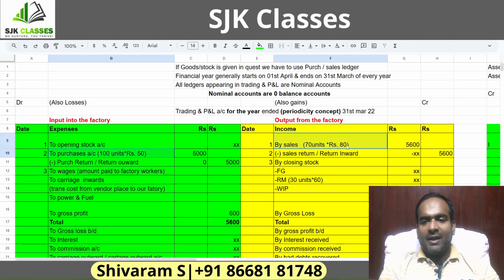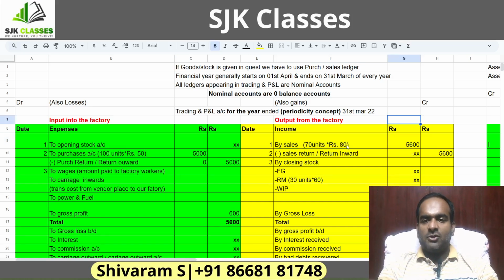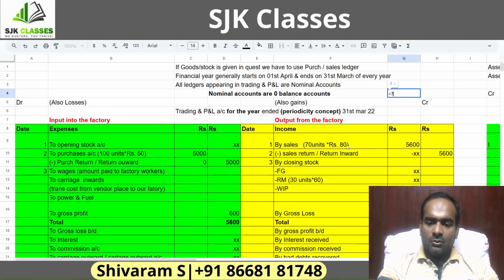I have sold it for 80 rupees. Now, what is the profit we have made for one unit? For one unit, the profit is 30 rupees. So if for one unit the profit is 30 rupees, how much profit should I have earned in the current period? For 70 units, the profit should be 70 into 30.